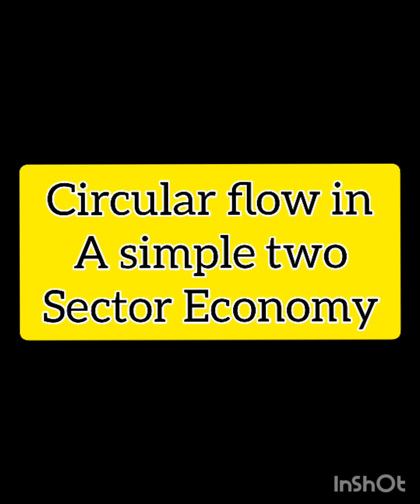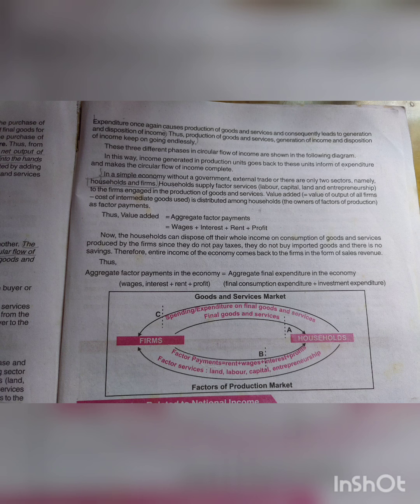So, let us understand now the phases of circular flow of income. There are three phases: production, disposition, and distribution. Now, the first is production phase. What happens in the production phase? Under the production phase, goods and services are produced. Next, in the distribution phase, what happens there? Firms make factor payments to the household by rendering factor services, and in the last stage, or in the third stage, that is disposition, factor incomes are spent on the purchase of final goods and services. As in this, there is disposition.